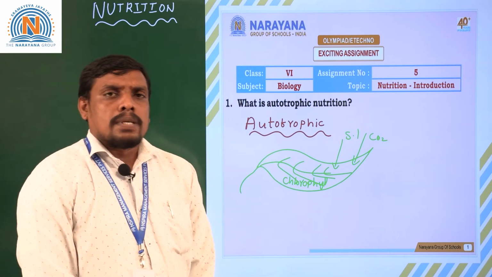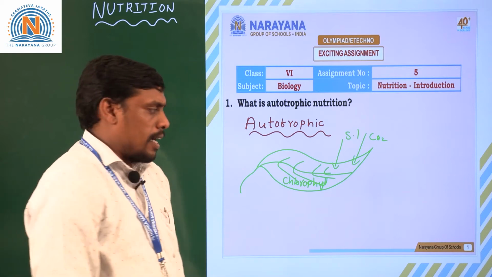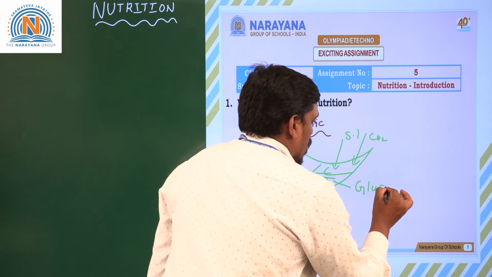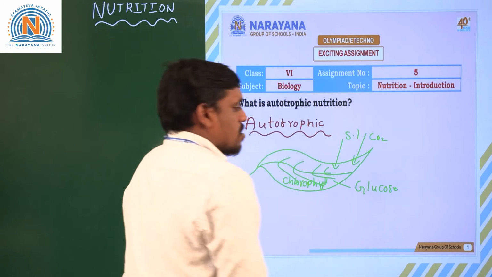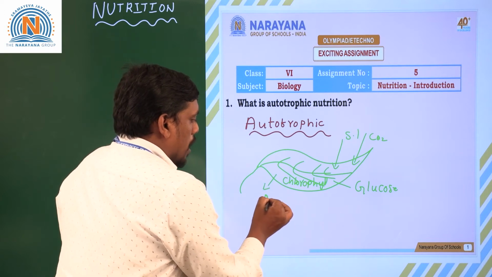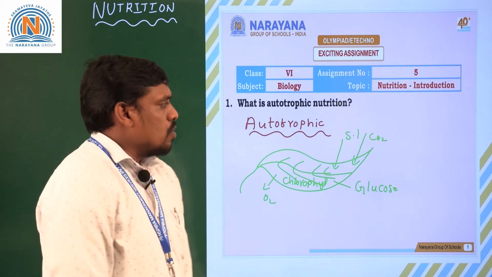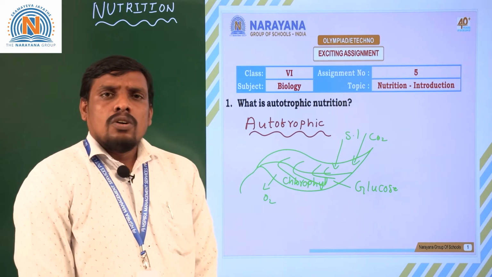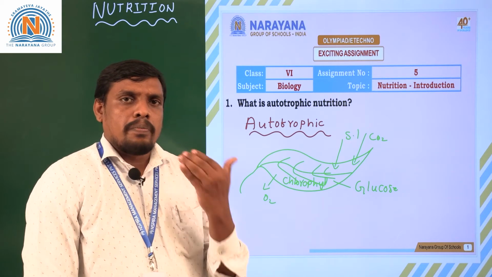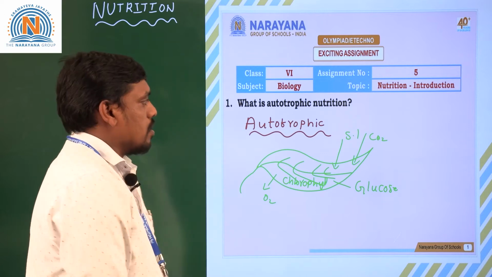So sunlight and carbon dioxide together help in the manufacturing of food materials like glucose and also other kinds of substances like starch. Even oxygen is also one of the byproducts of autotrophic nutrition. So autotrophic nutrition is a process of making own food materials or synthesizing own food materials.